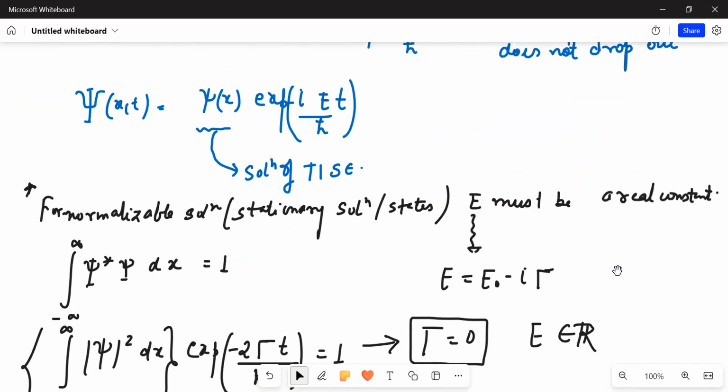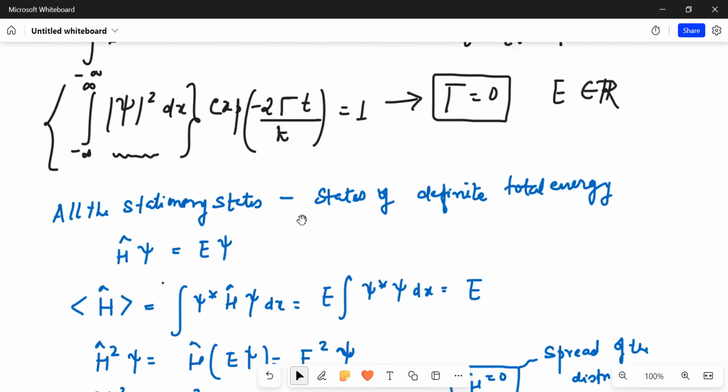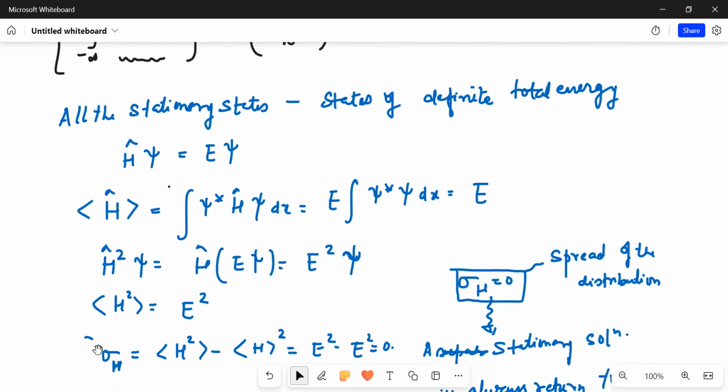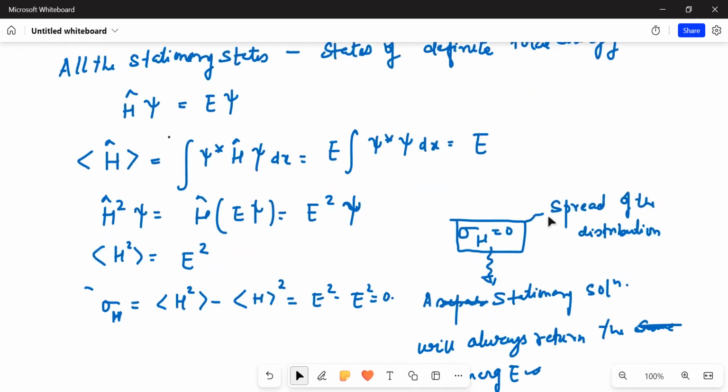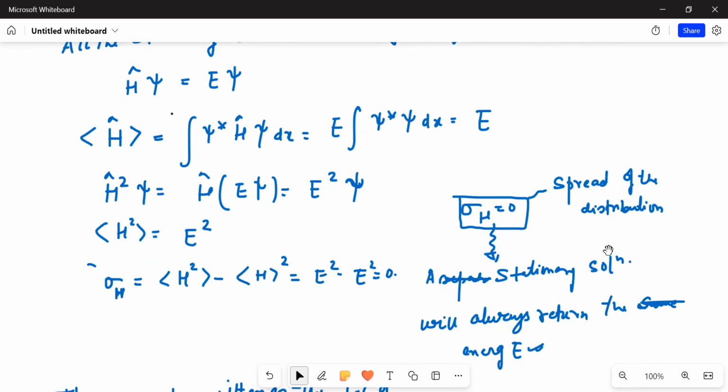Also understand that on these states, when I operate H, I am going to obtain a definite energy E. In order to establish this, I went on to investigate the variance in the energy measurement in terms of the Hamiltonian operator. Basically sigma, the spread from the mean position, is the expectation value of H squared minus the square of the expectation value of H, which is 0. So there is no spread of the distribution or uncertainty in the measurement, and it returns a definite energy E.